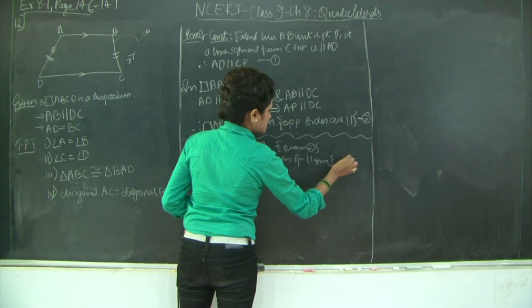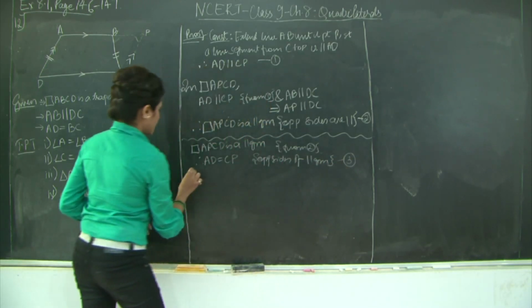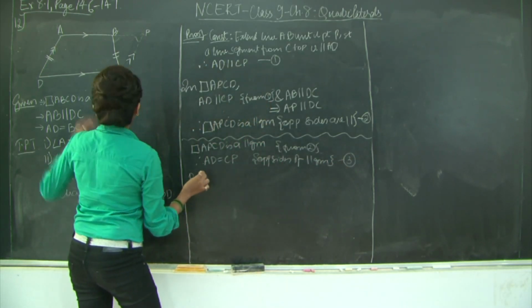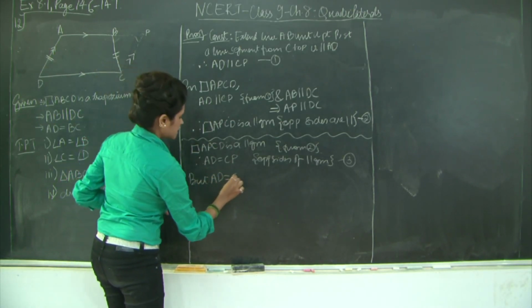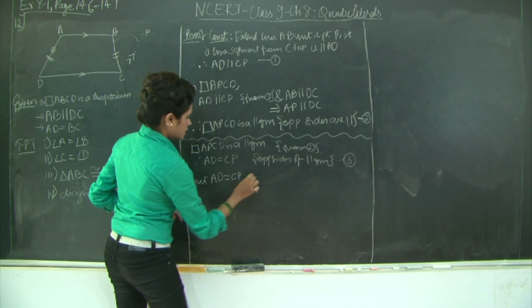Let's mark this as 3, but I've been given that AD is equal to CP, correct?